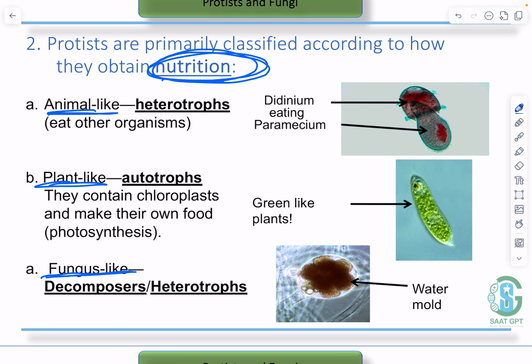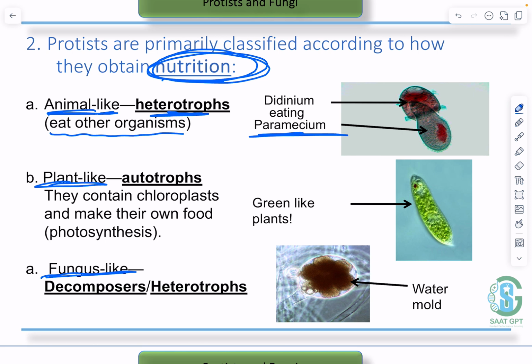So whenever you find this part of the word, like, it means that they look like the other organisms. And why do they look like the other organisms? Because they have some of their features. So the animal-like are heterotrophs. Again, heterotrophs means that they eat other organisms, like the paramecium. We're going to discuss this example later on.